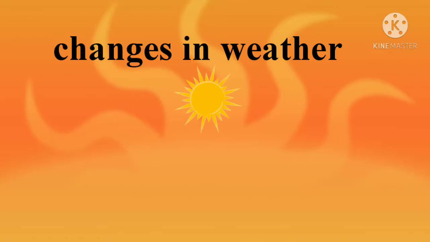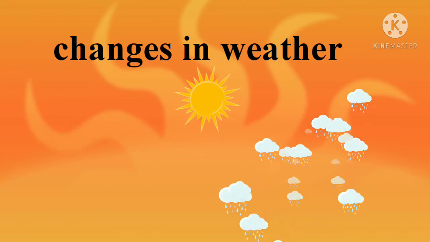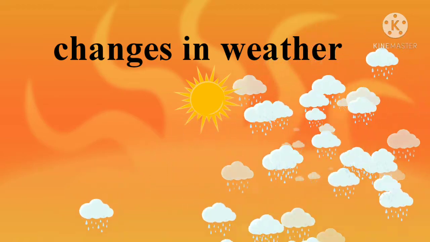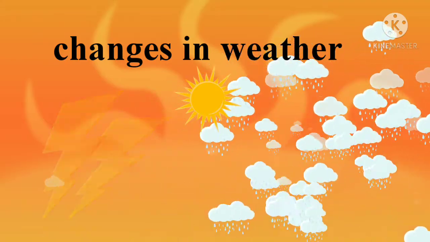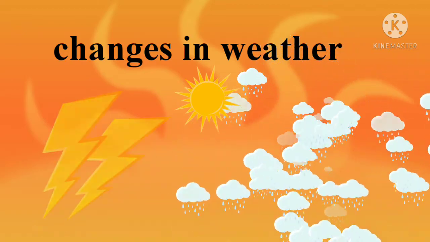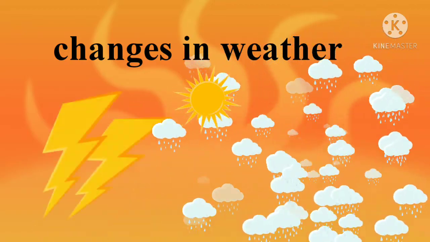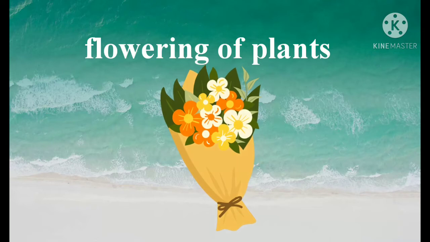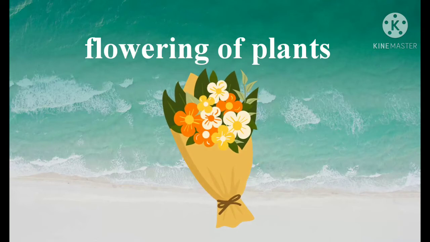For example, suddenly there is a sunny day, some clouds came with the help of the wind, and suddenly thunder was also there. So automatically within some hours or within some minutes the weather may change, isn't it? One more example is the flowering of the plants. Can we determine from a small bud to a bunch to a full tree of flowers? Isn't it? So this is also one type of change.